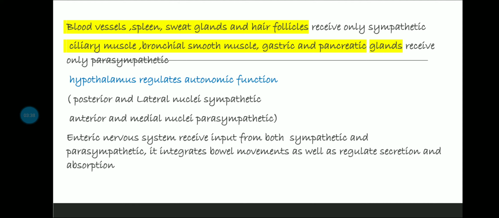This is again part of ANS, isn't it? And it receives input from both sympathetic and parasympathetic, and it integrates bowel movements as well as it regulates secretion and absorption. Okay, so it is again a different kind of a nervous system where it is receiving both parasympathetic and sympathetic, and basically it's for regulating the bowel movements. Okay, and secretion and absorption from a gut.